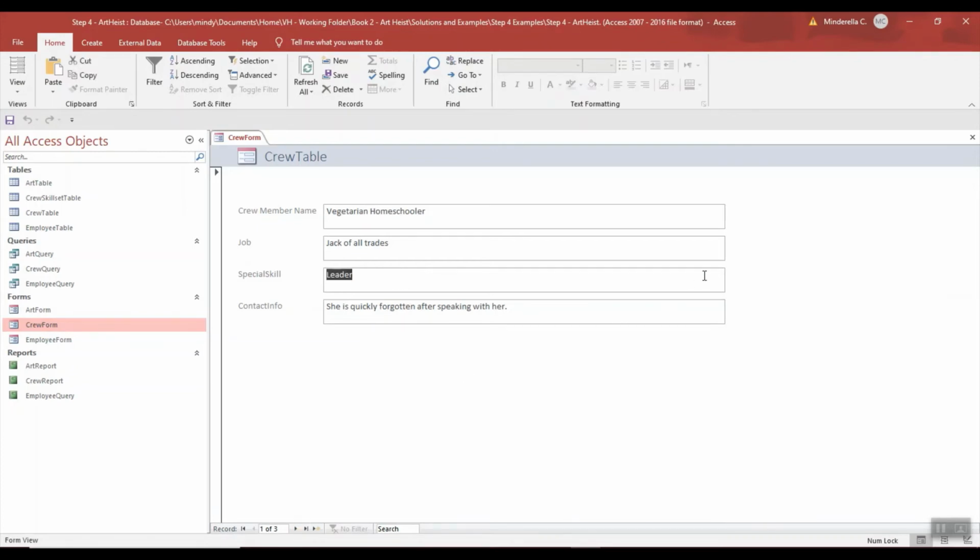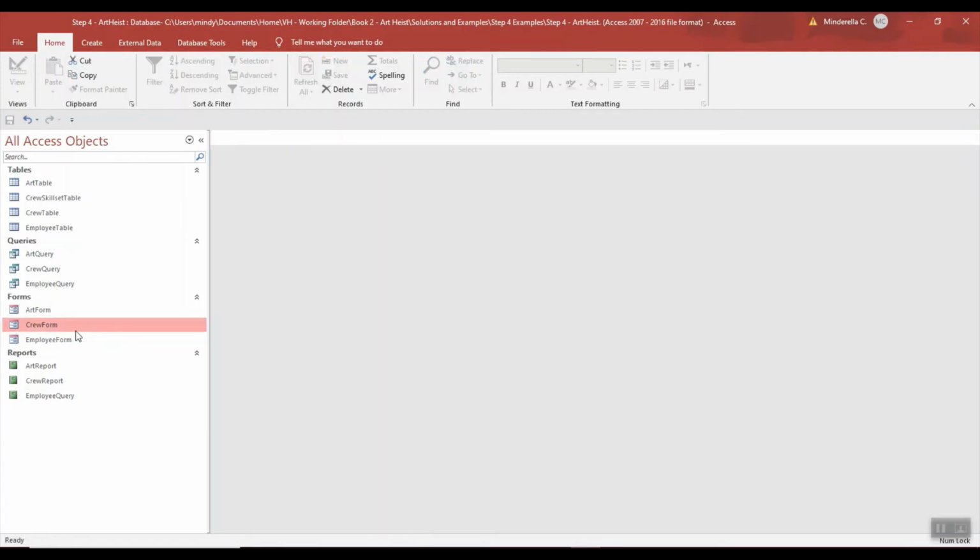So that's where pre-planning really comes in handy. If I had planned it, I wouldn't have to come back to my form. So I'm going to close my form. Forms are really easy to do, so I'm just going to delete this form. And if you remember, data is always stored in a table. It's not stored in a form. So I can go ahead and delete forms, and then I can recreate them.